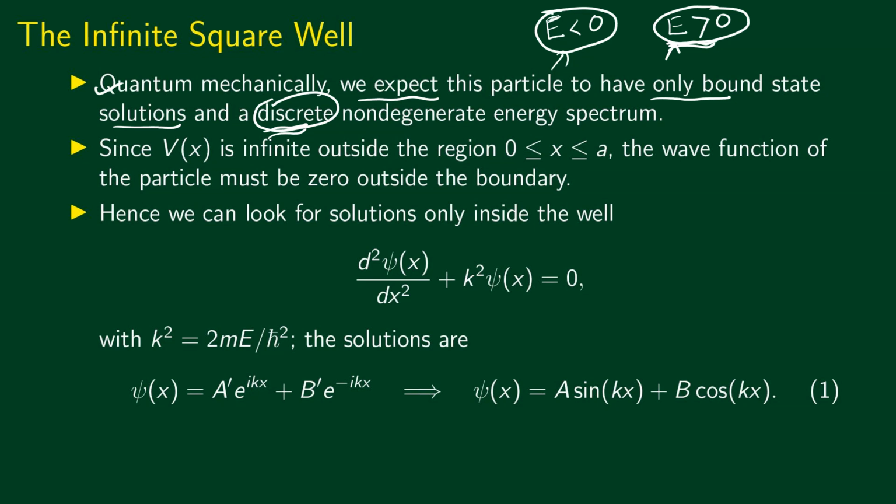We shall also see that for the one-dimensional infinite square well, the energy spectrum is actually non-degenerate, which means that corresponding to one energy eigenvalue, there's going to be only one energy eigenfunction.